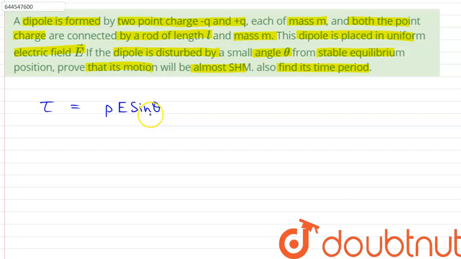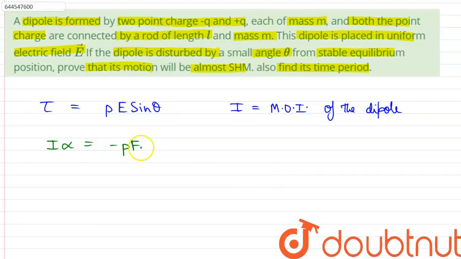If I is the moment of inertia of the dipole about the axis of rotation, then the equation of motion will be given by I multiplied by alpha equals negative of P into E into sine theta, where this tau was the magnitude of the torque.